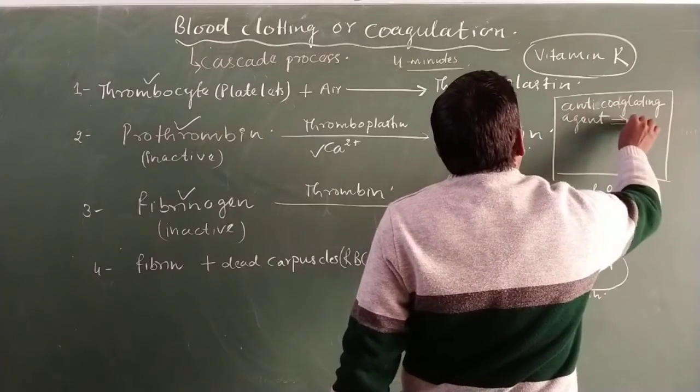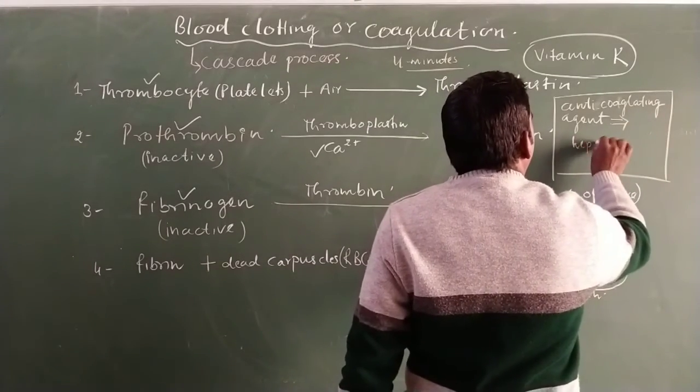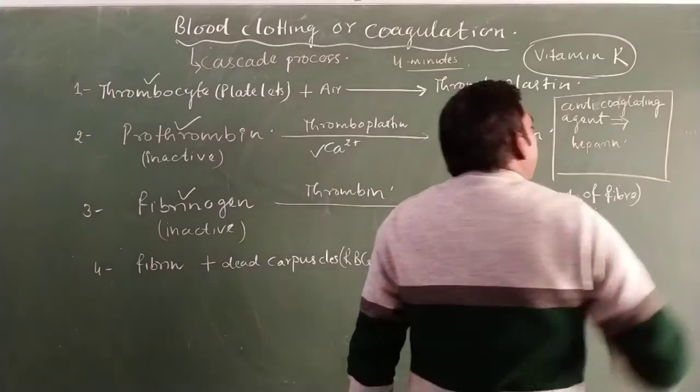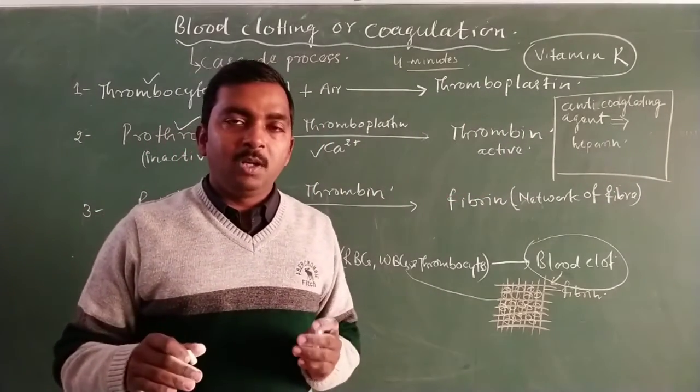The anticoagulating agent inside our body is known as heparin. So heparin prevents blood clotting inside our blood vessels.